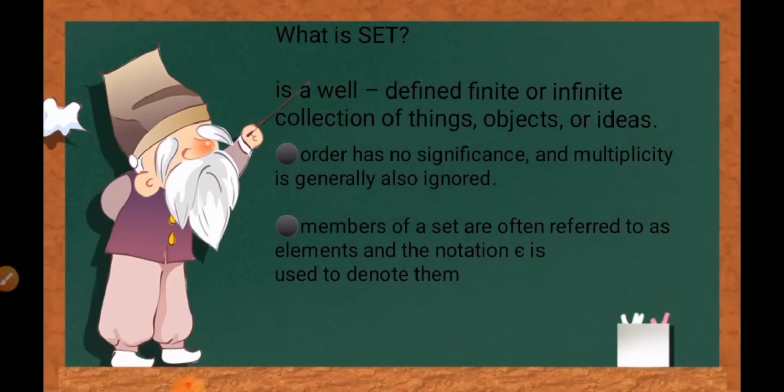So a set is a well-defined, finite or infinite collection of things, objects, or ideas. Order has no significance and multiplicity is generally also ignored. Members of a set are often referred to as elements, and the notation is used to denote them.